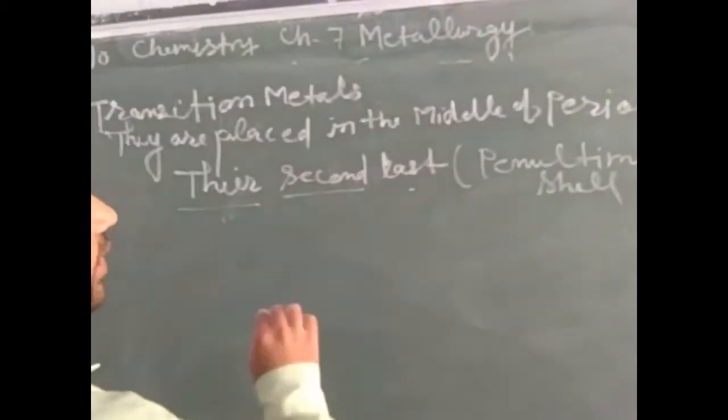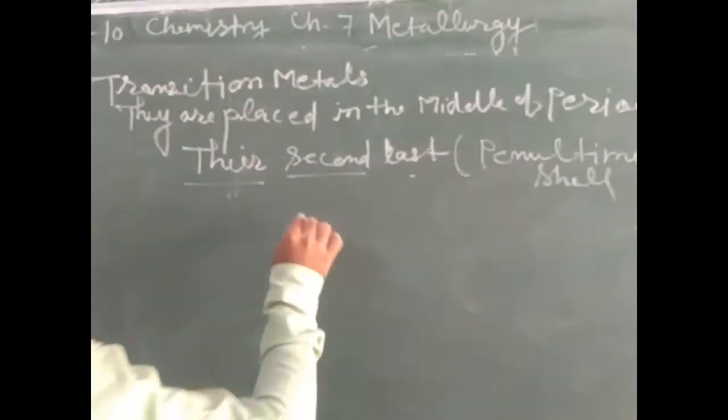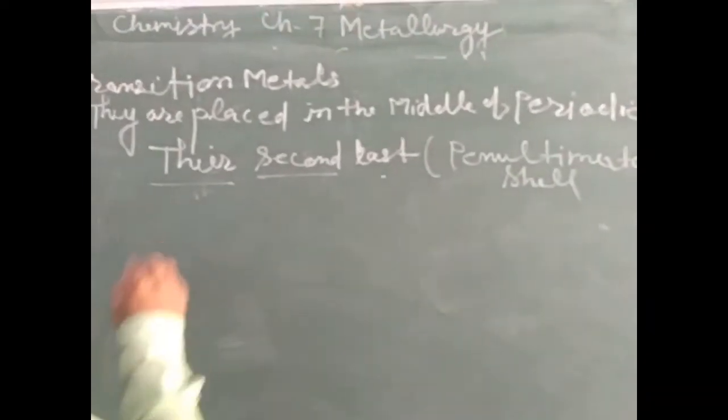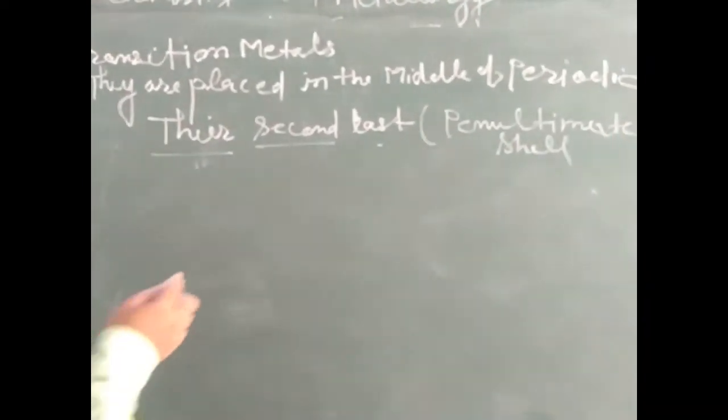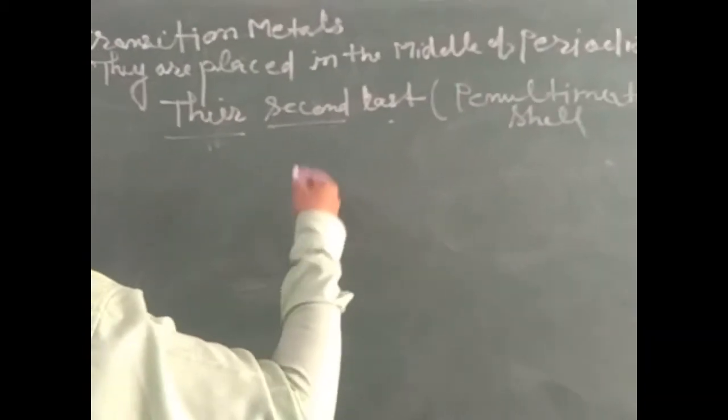All of them are metals, and their second last cell is incomplete. Let us understand what the ultimate cell and the penultimate cell are.